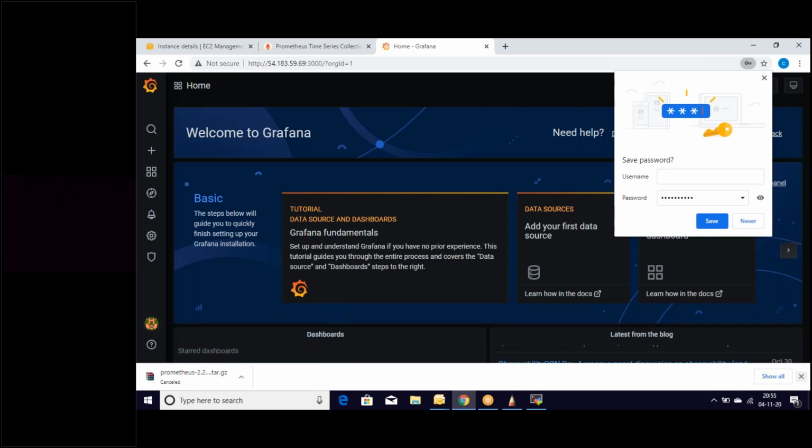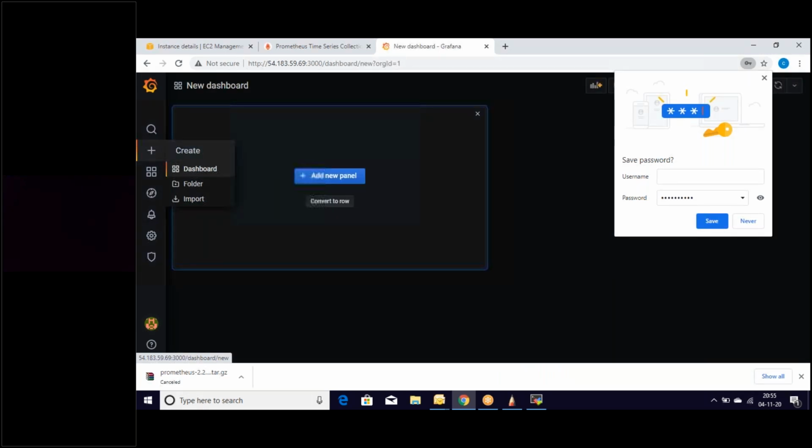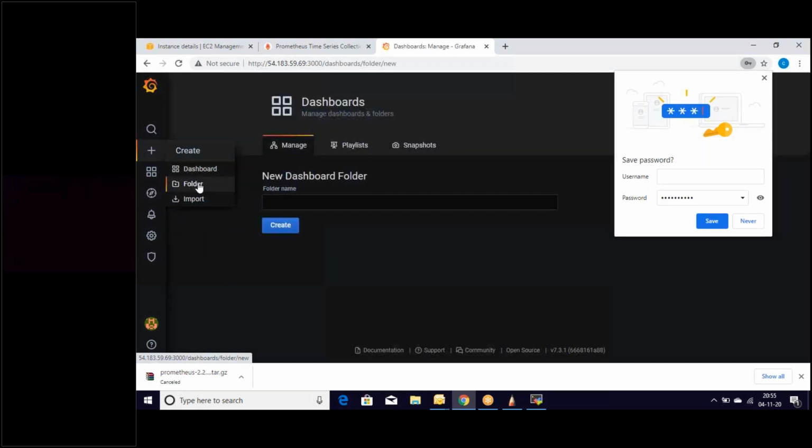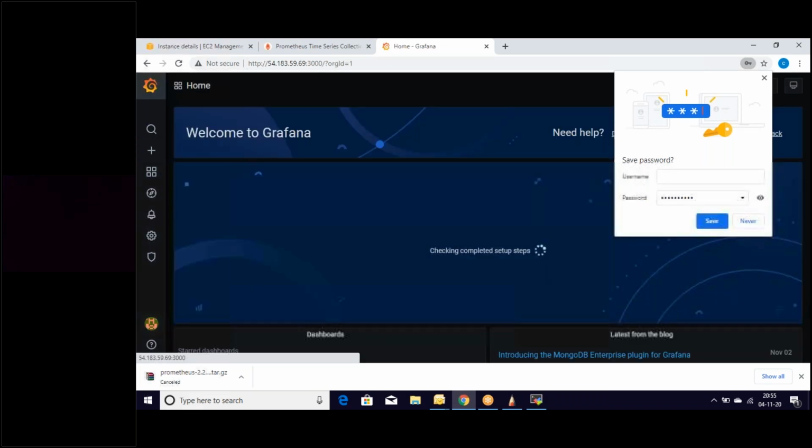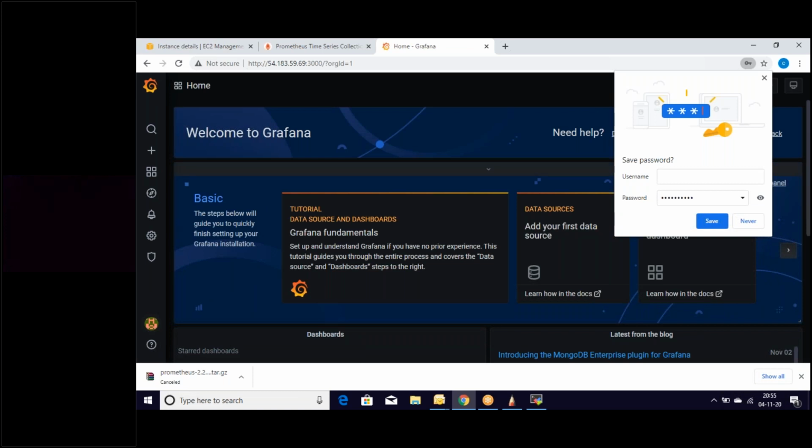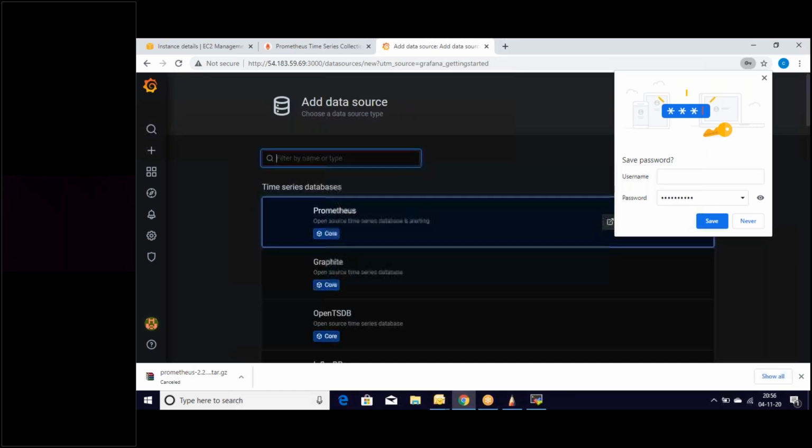We look here, it is giving tutorials, it is giving some data sources, and if we look here, you can create a repository, or we can go to the dashboard, or we can go to a folder, or we can go for importing. Let's go to the home page of the Grafana server. We are on the home page of the Grafana server. So let's go to the data sources. This is the one which we need to look at, because this is the data source which we have installed as of now.